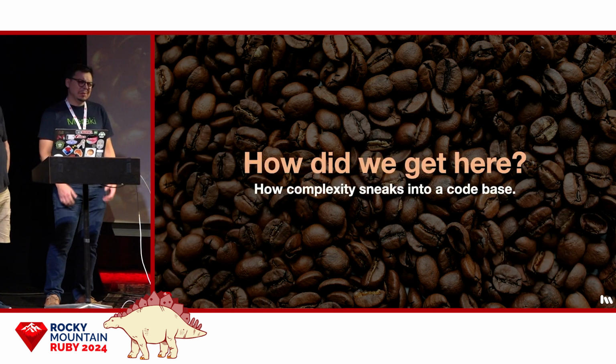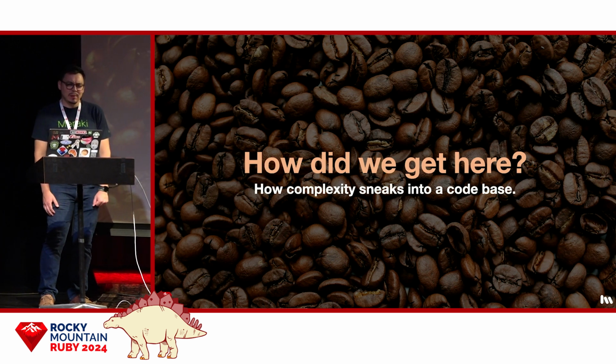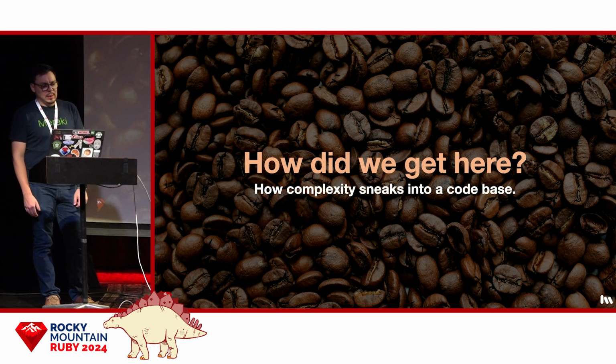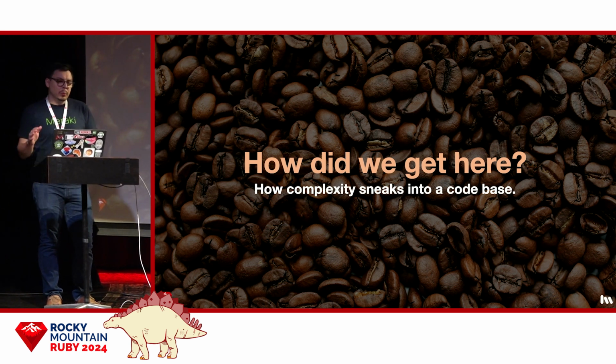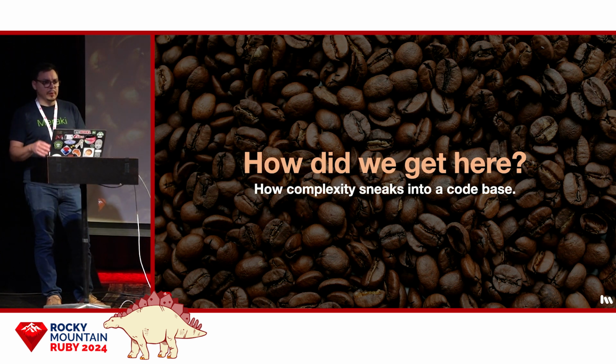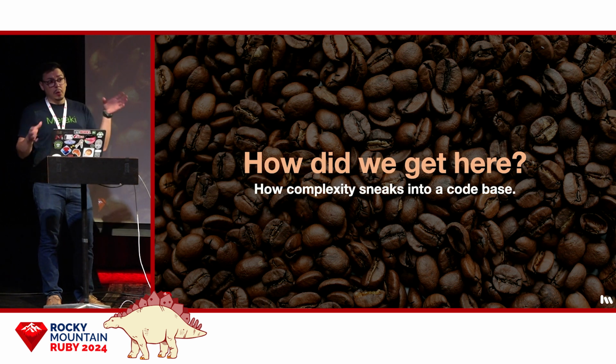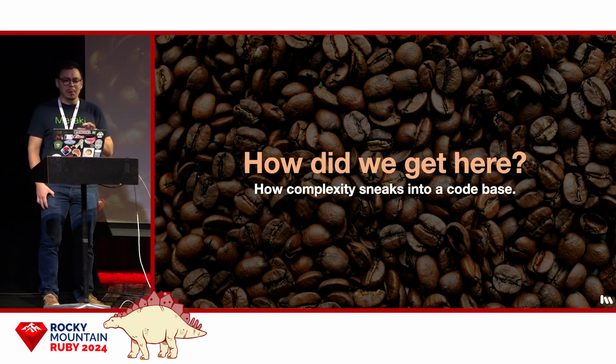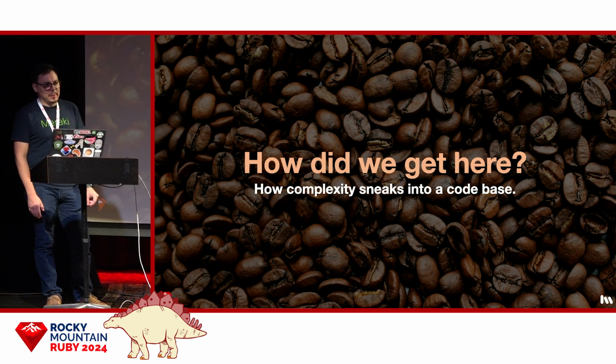So how does complexity get into your code base? Well, the answer, of course, is it happens one commit at a time. So let's take a look. Now I'm going to move through the next slides pretty fast just to show you the shape of the code as it grows. And as the code gets longer, the font size will get smaller. So don't try to understand the code. It's made up anyway. And also, and this is important, we're skipping tests here for the sake of time, but in reality, we would not do any of this without tests.